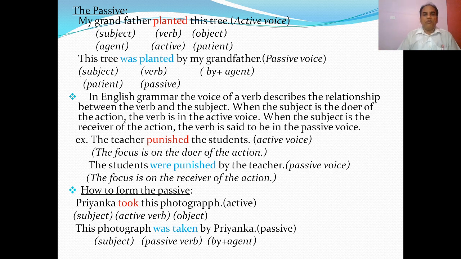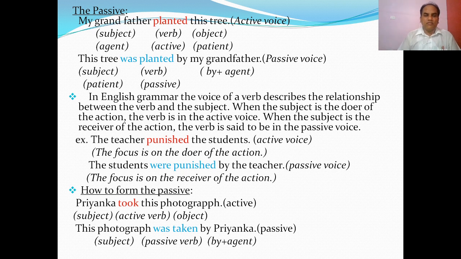Mind it. My grandfather planted this tree is in active voice, and the passive voice of this sentence is this tree was planted by my grandfather. Okay? So in English grammar, the voice of a verb describes the relationship between the verb and the subject. When the subject is the doer of the action, the verb is in the active voice. When the subject is the receiver of the action, the verb is said to be in the passive voice.